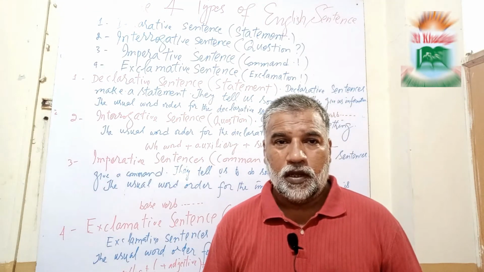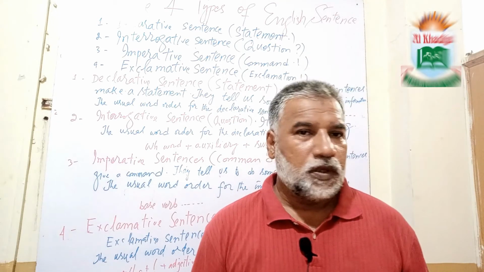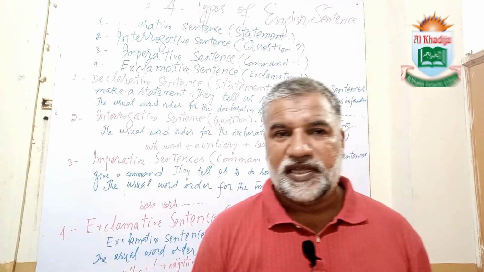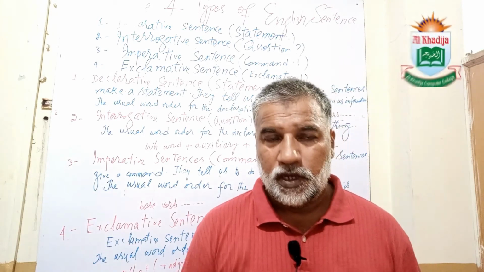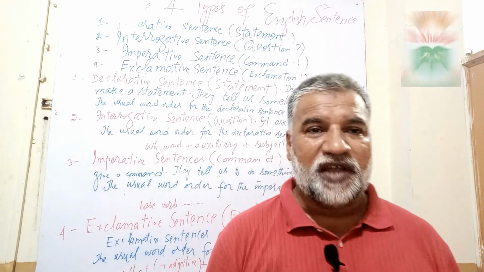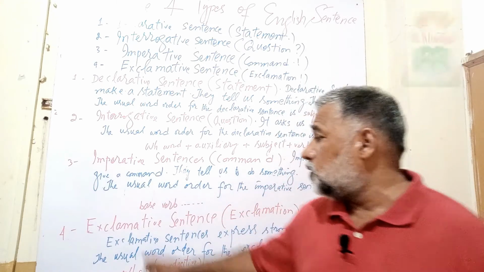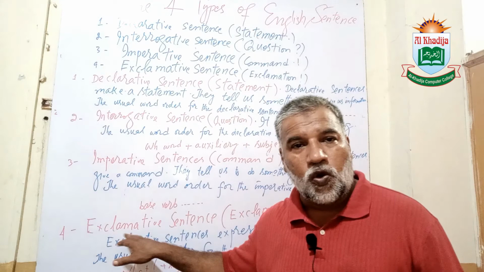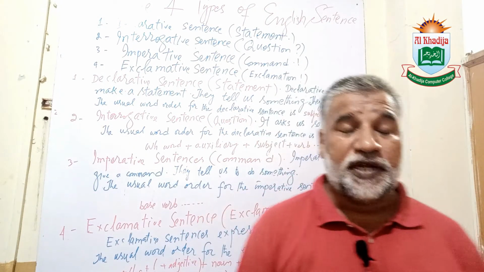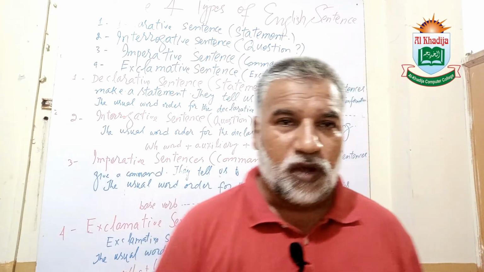If I say, what a beautiful day today, or what an amazing performance by the players. These kinds of sentences show sudden surprise feelings, and they are called exclamative sentences. So these were the four basic types of sentences that we shared. Hopefully you have understood it, but if there is any confusion, you can ask your question.